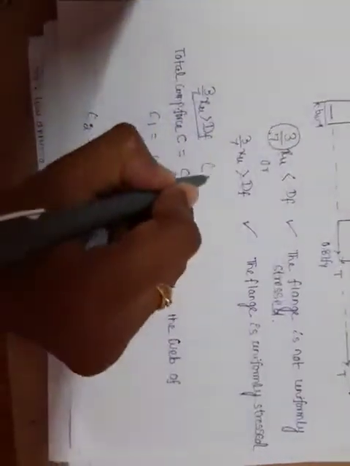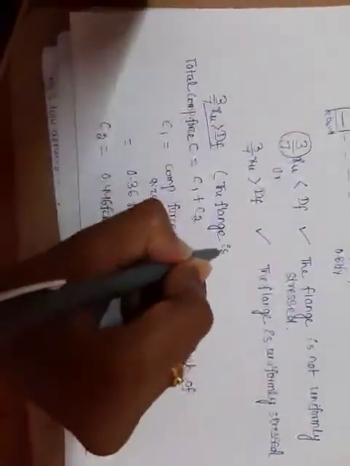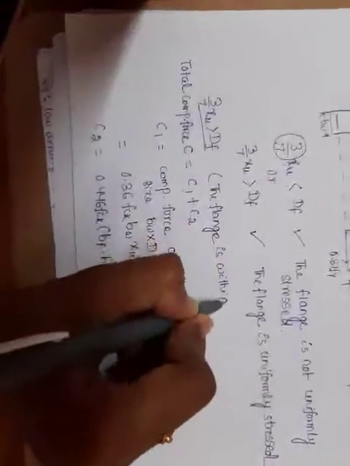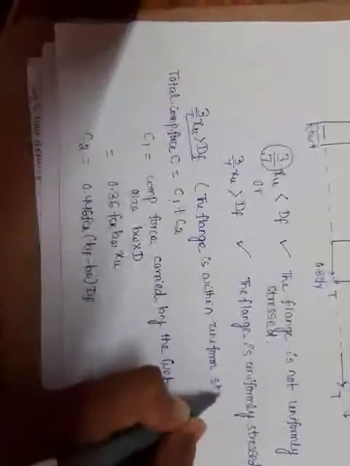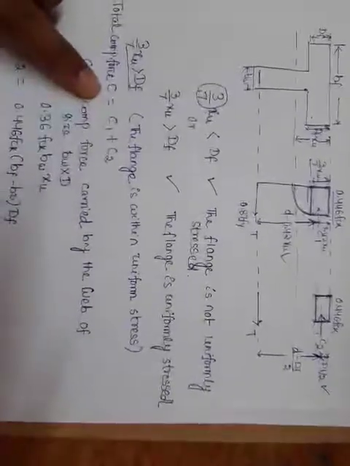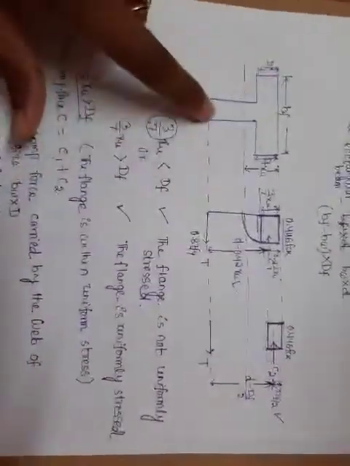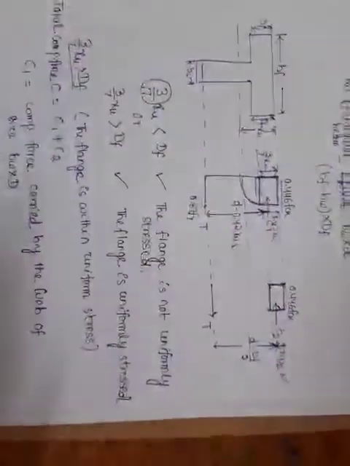So here the total compressive force C will be equal to C1 plus C2. When the neutral axis lies in the web, the web portion and also the flange portion will contribute to the compressive force.